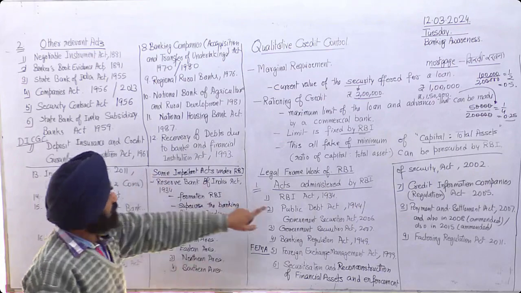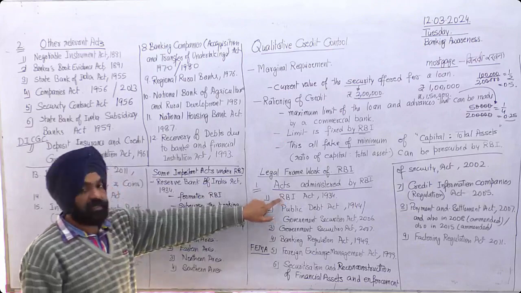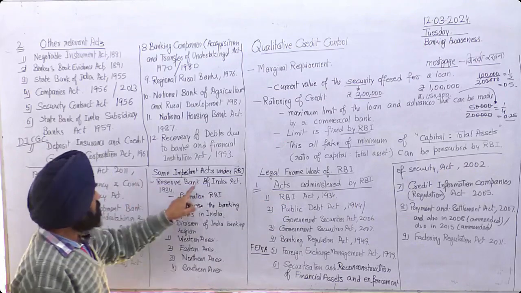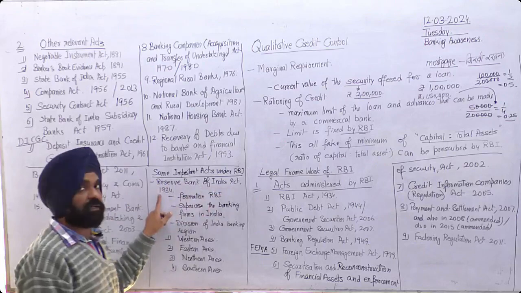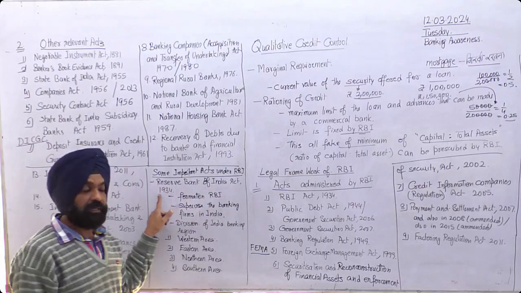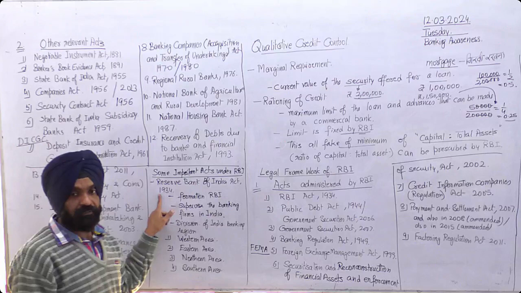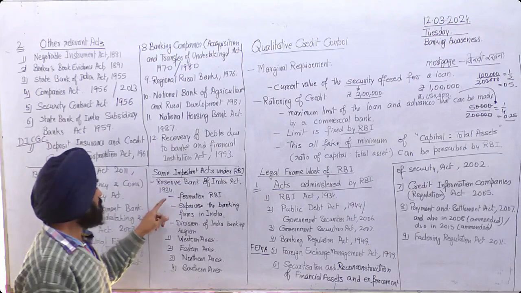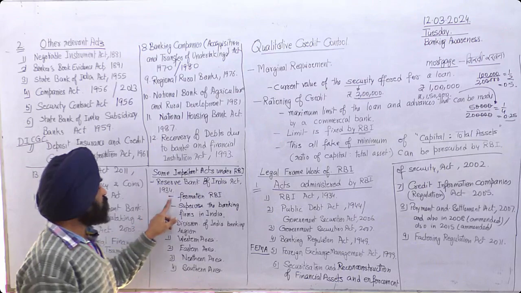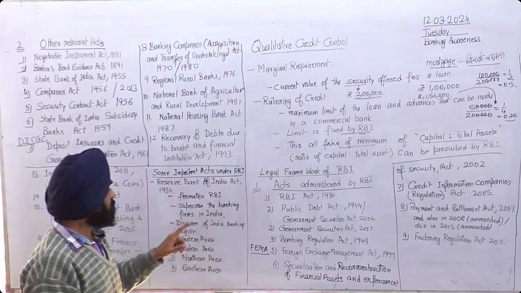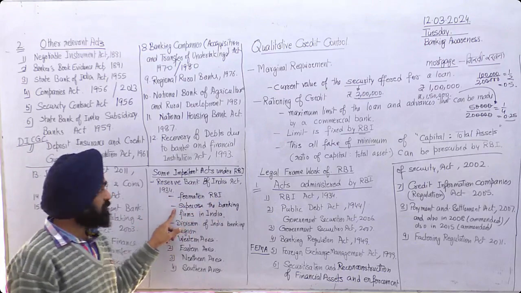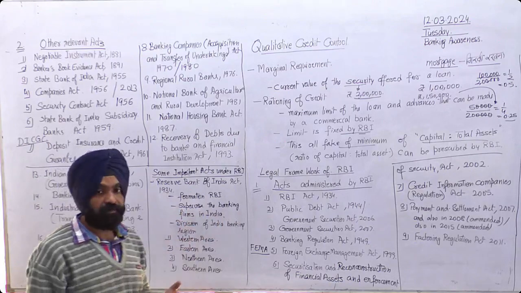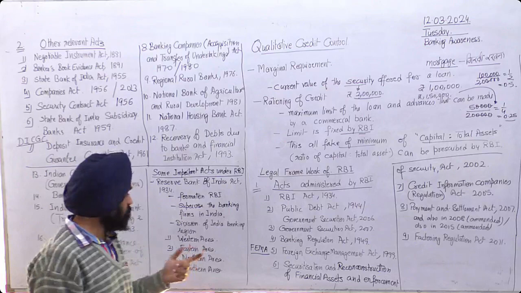And then some important acts under RBI. So the first act that we have discussed here is the RBI Act 1934. The Reserve Bank of India Act 1934 was passed by the Indian Parliament, which was under Britain at that moment. It was for the formation of RBI, and there is a provision that this body RBI will supervise the banking firms in India.